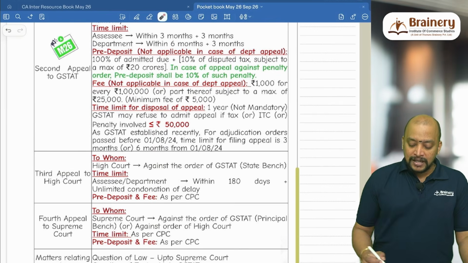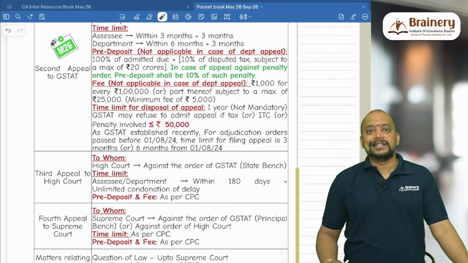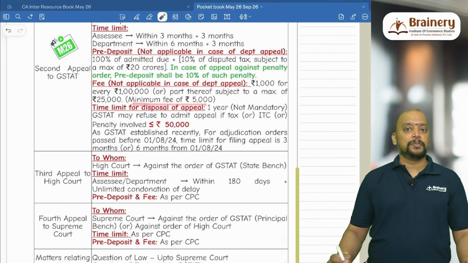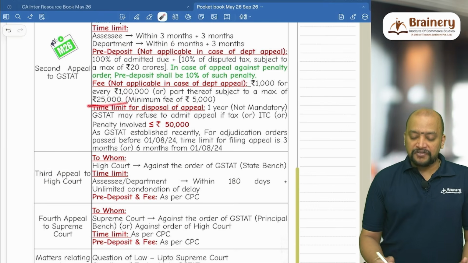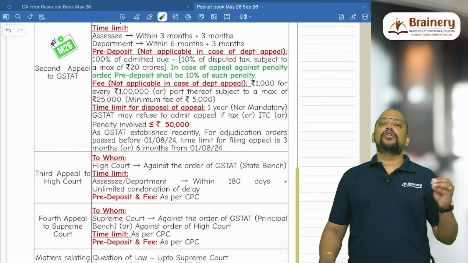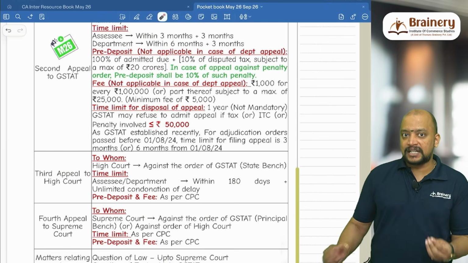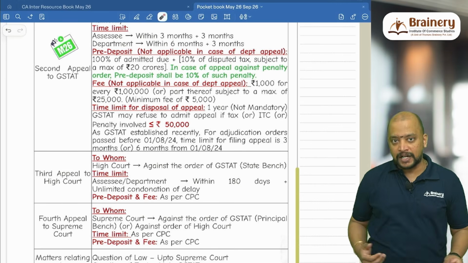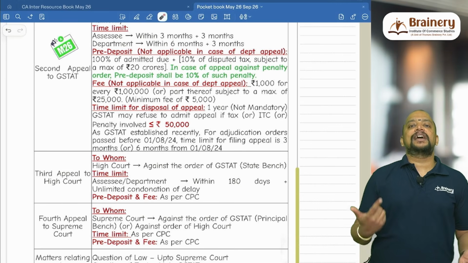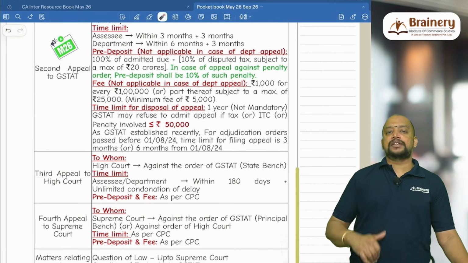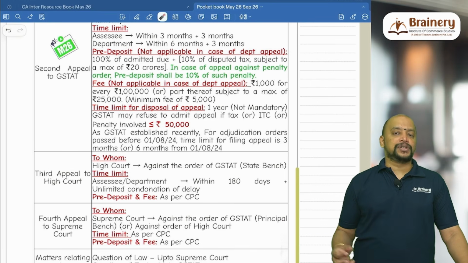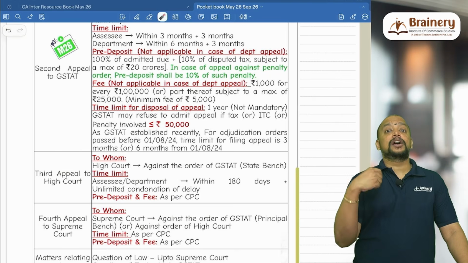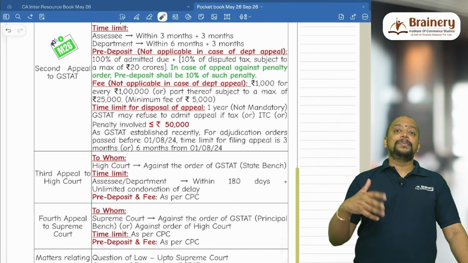And what is the appeal fee in case of GST-80? There is a minimum appeal fee of 5,000 rupees and 1,000 rupees for every 1 lakh or part thereof, subject to a maximum of 25,000. What if it is 4 lakhs? If it is a tax dispute of 4 lakhs on which we are going for appeal, 4 lakhs means for every 1 lakh 1,000, so 4,000, but the minimum is 5,000. What if the dispute is 12 lakh 10,000? For every 1 lakh or part thereof it is 1,000, so it will be 13,000.